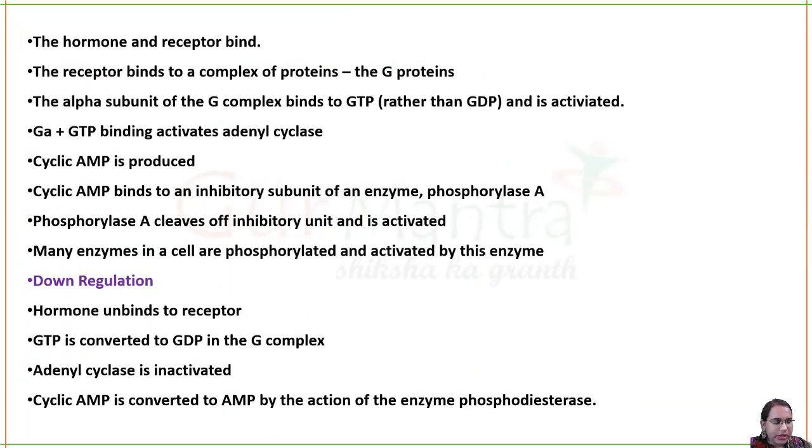Okay, so this is your summary slide. You can take this as a revision box. Whatever I have explained is given in written format. The hormone will bind the receptor, and that will activate the G protein. How? G alpha GTP will separate from the beta and gamma subunits. Now this G alpha GTP will activate adenylate cyclase.